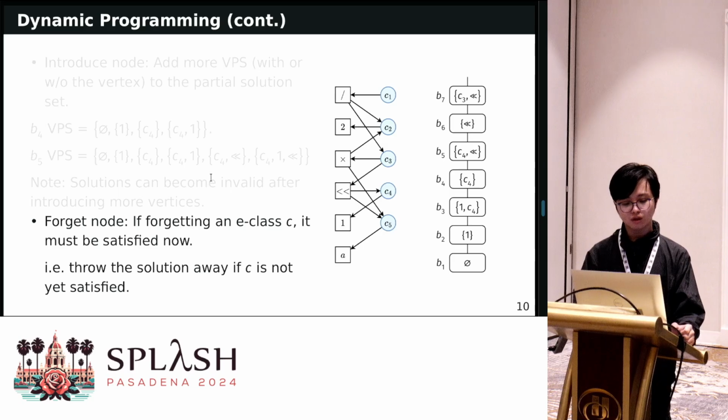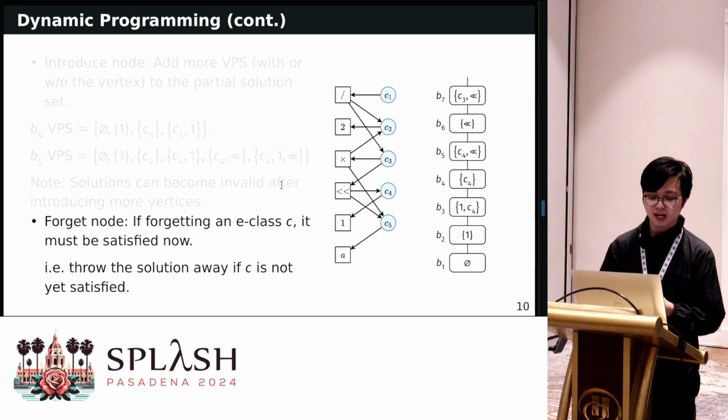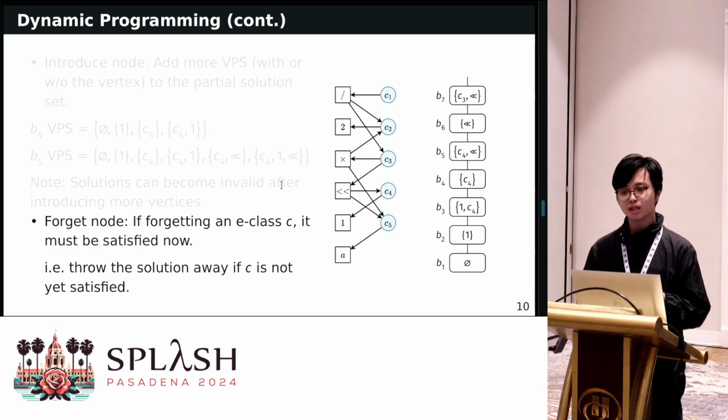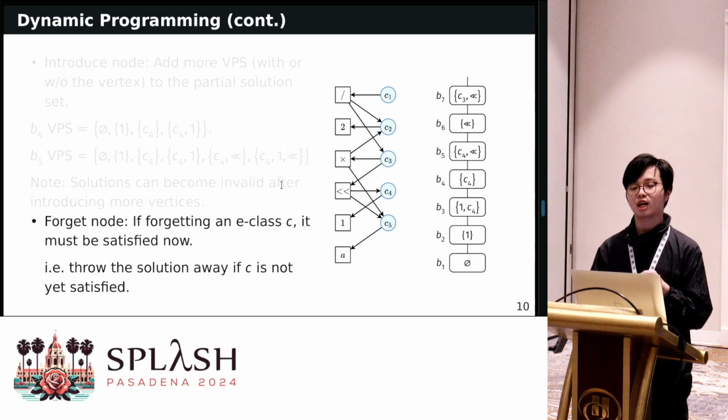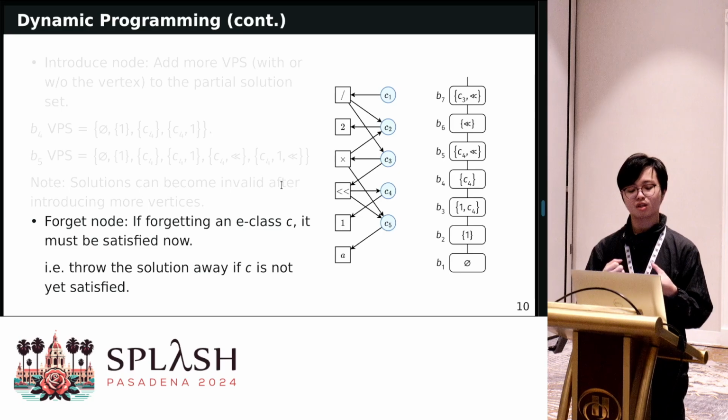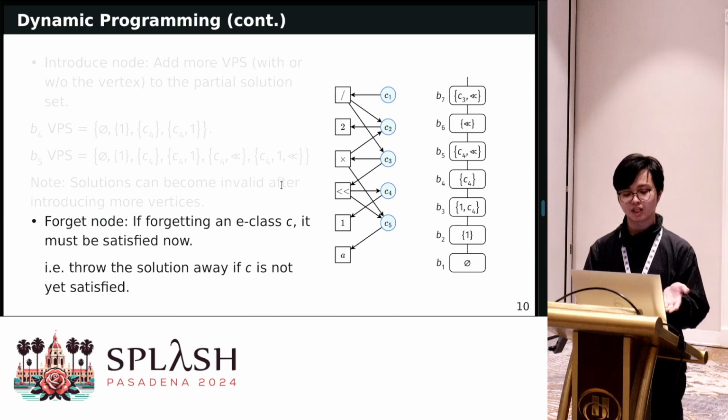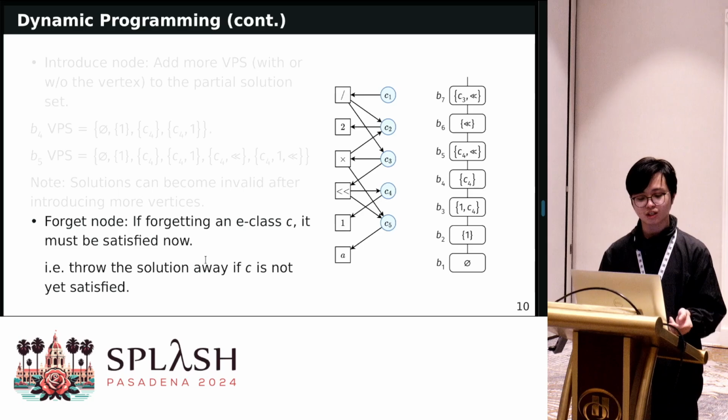And for forget nodes, we check that if we are now forgetting an E-class C, it must be satisfied now. So it means that we must contain its member if we want to extract that E-class. The idea is that in a valid tree decomposition, when we forget the E-class C, we know that we will not introduce its neighbors, because all its neighbors should be added before. And so if it is not satisfied now, if we don't have the member, it will never be satisfied later. So we can just throw the solution away.